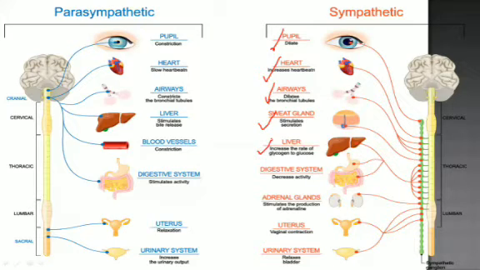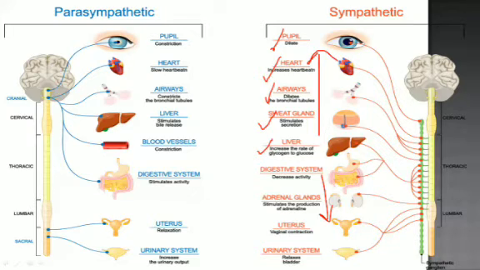Then the liver increases the conversion of glycogen to glucose. Up to here, all these processes are upregulated, and the processes which are not so important are down regulated, and energy is conserved or saved for this fight or flight response. So we can fight against that situation, or we can take flight from it, like we run away from where the dog is present.